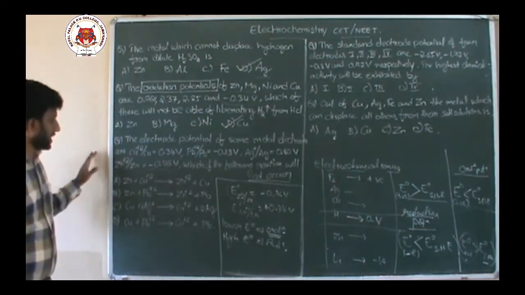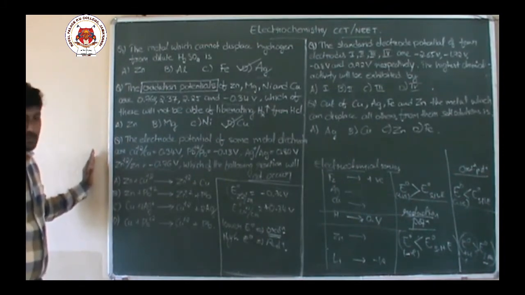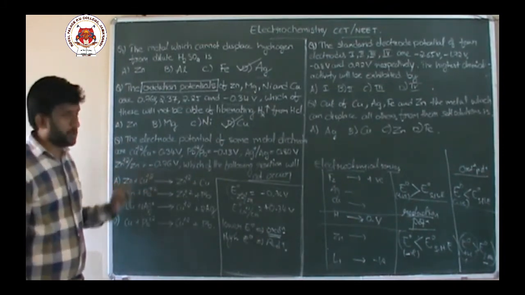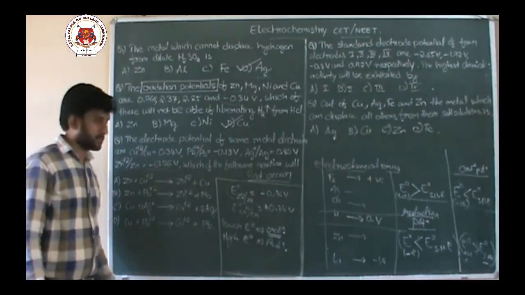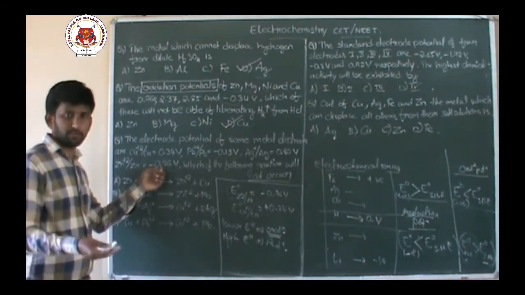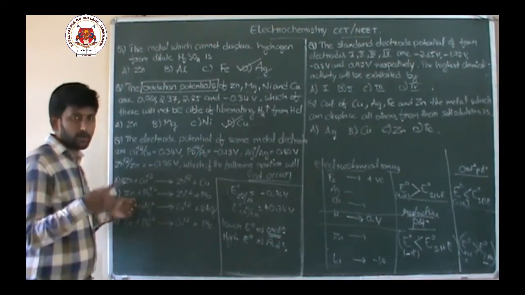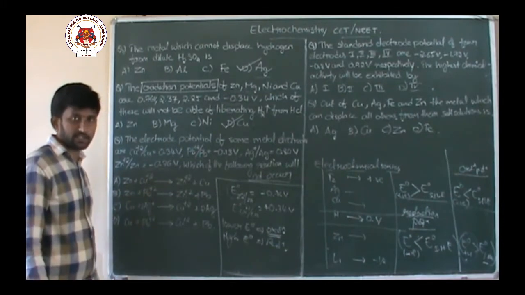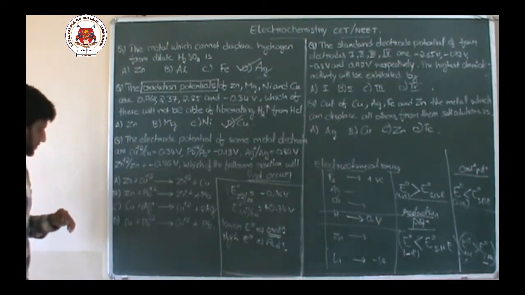Zinc potential is lower than that of lead, more negative. So zinc should undergo oxidation, lead should undergo reduction. This is also a possible reaction, it will take place.